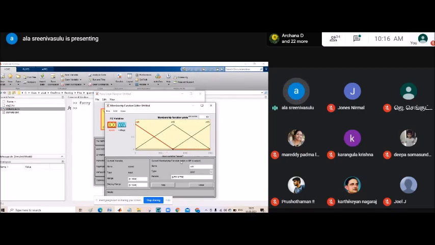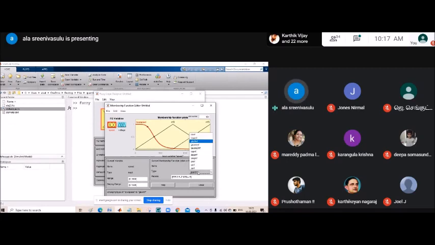In this membership function, you can see this one I took as low speed. You can give the range here. The type is triangular membership function. If you need to change to sine, trapezoidal, or Gauss-Bell, you can change the shape.